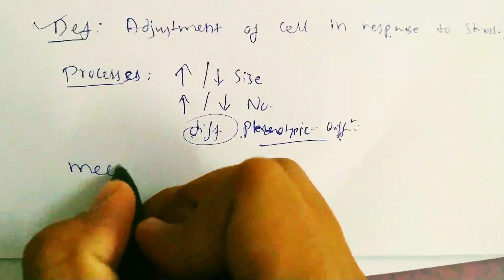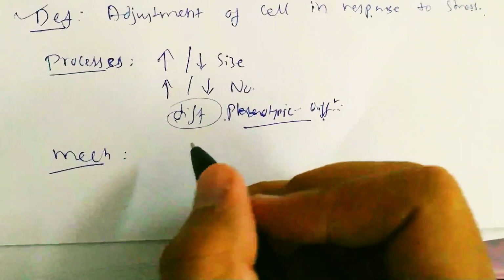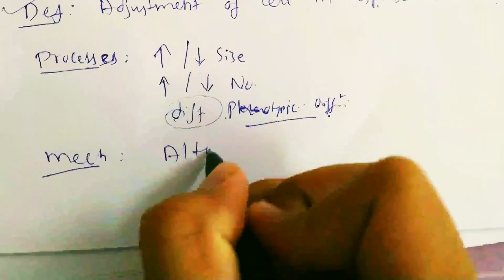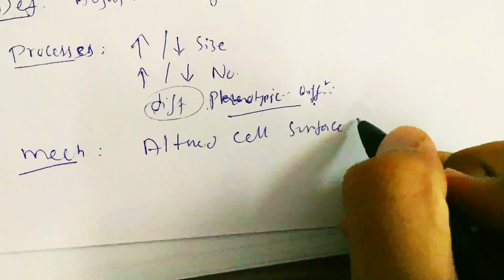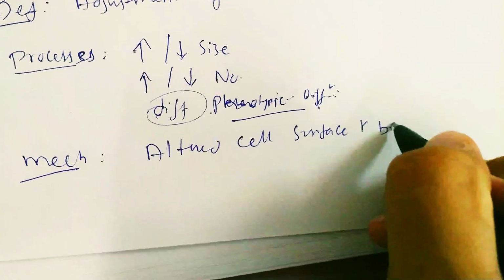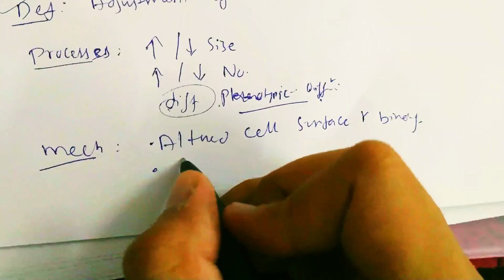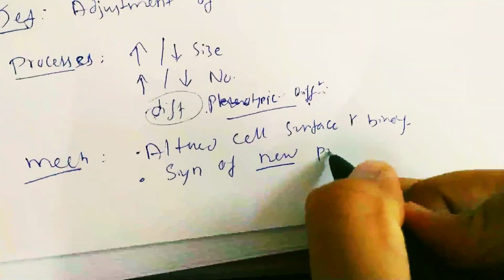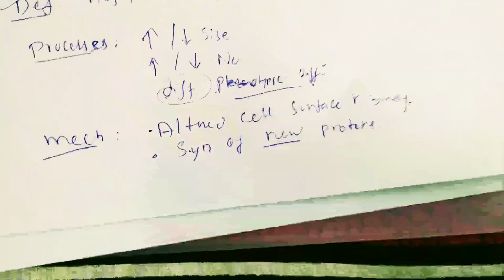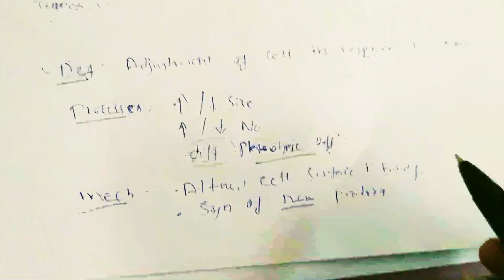And what about the mechanism? There may be altered cell surface receptor binding, and synthesis of new proteins. So the definition, mechanism and processes are covered.